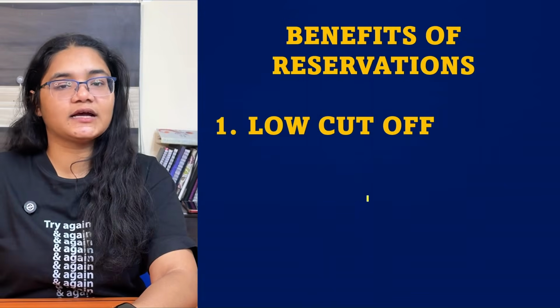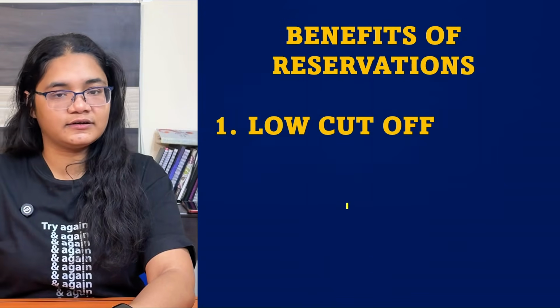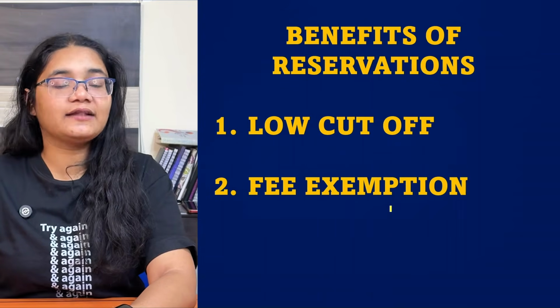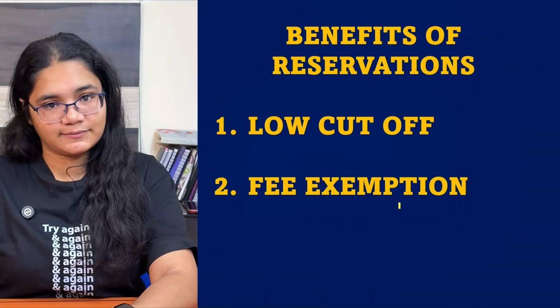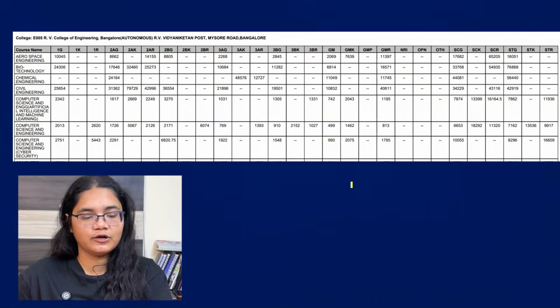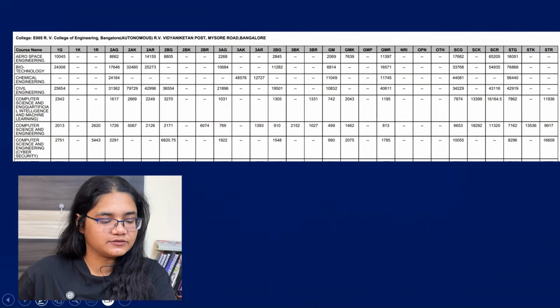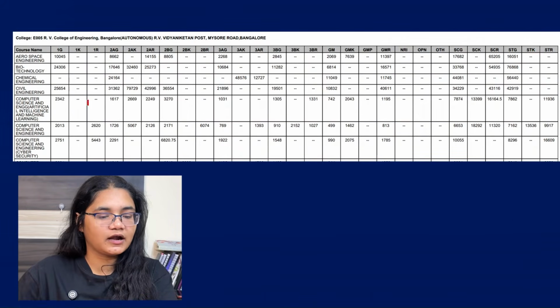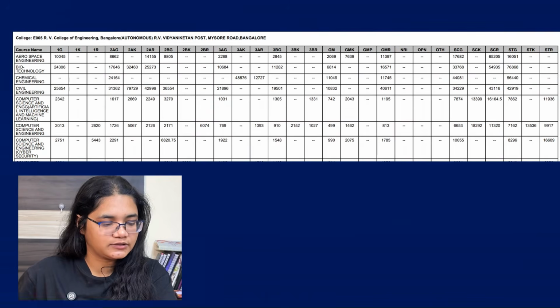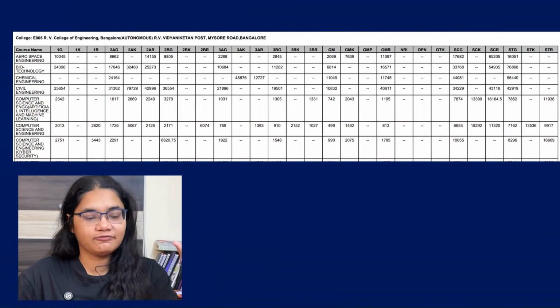The first one is that the cutoff goes low for certain reserved categories, and there is also a chance of getting fee exemption. Let's see in detail the first one, low cutoff. I hope this is visible. Now you can see this is the RVCE cutoff of 2025 round 3.